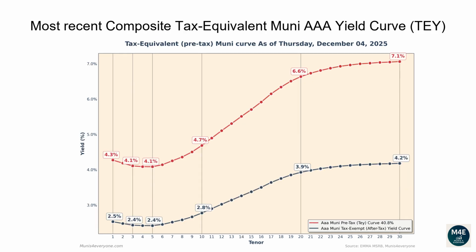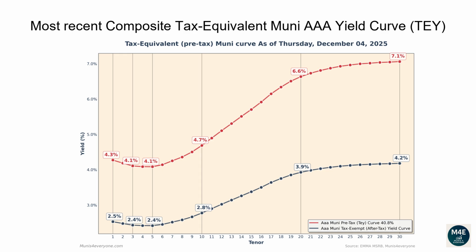Let's now go over the most recent composite tax-equivalent Muni AAA yield curve. The following graph shows, in red, the tax-exempt after-tax Muni yield curve, versus in blue its tax-equivalent pre-tax version, assuming a 40.8% top tax bracket as of December 4, 2025. Why would you care to see the tax-equivalent version of the Muni yield curve? More on this later. Let's first go over the pre-tax, aka tax-equivalent yield curve.